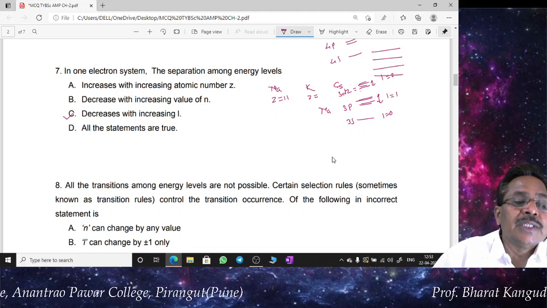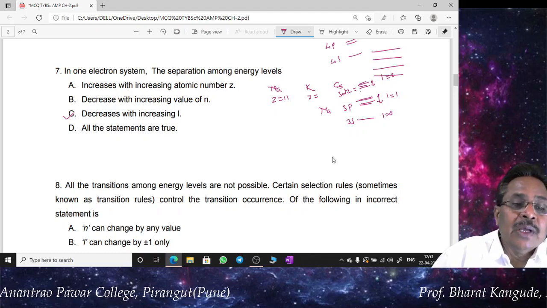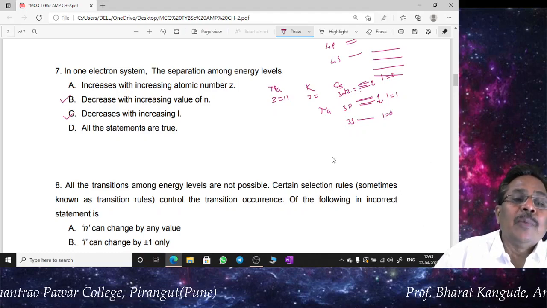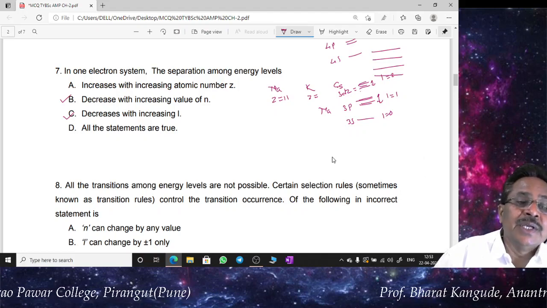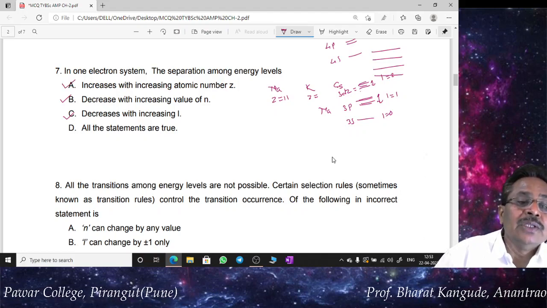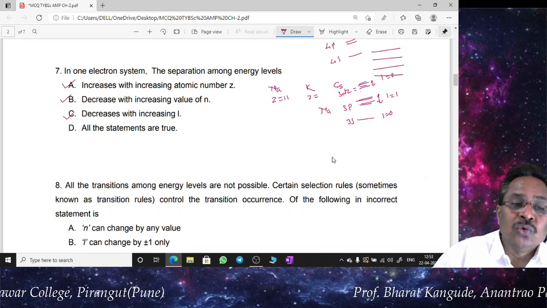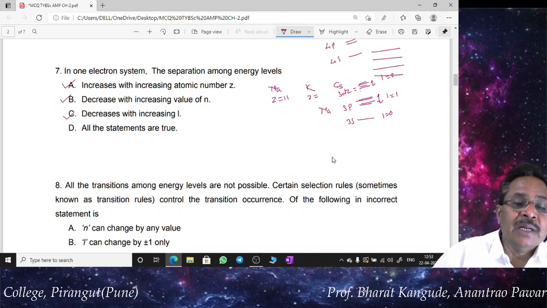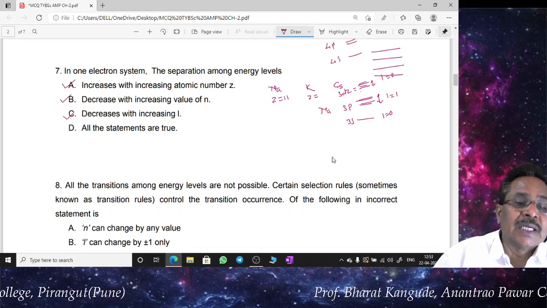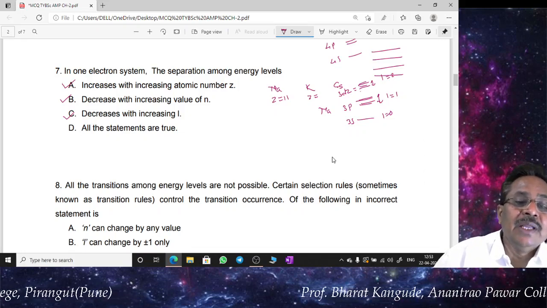So this decreases with increasing l in an atom, decreases with increasing value of n in the same atom, and as we go for different atoms in this series of one valence electron systems, it goes on increasing. So you have to understand: in the first case it increases as we increase Z, so the atom changes. In the second case, it decreases with increasing value of n.